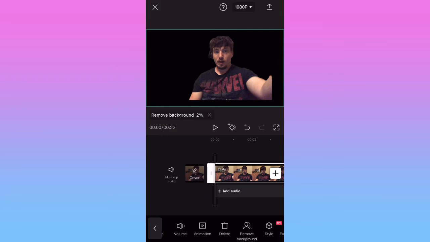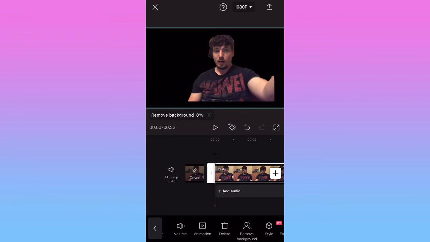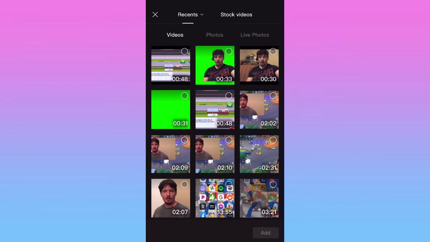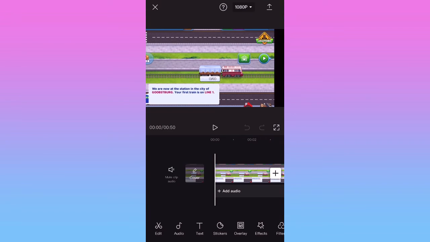And it just turns it to a black screen. So now we're going to do another trick here that's kind of like a shortcut. We're going to do a new project in CapCut. It's going to be the gameplay, the original gameplay with it not shrunk down. We're going to add that.